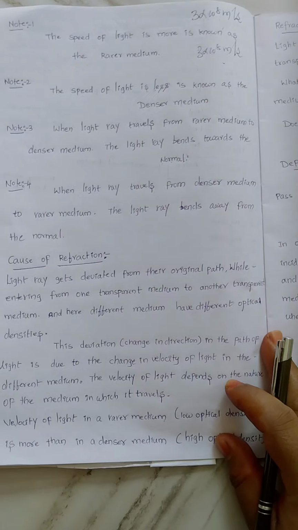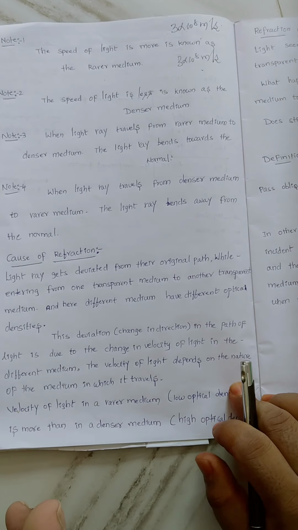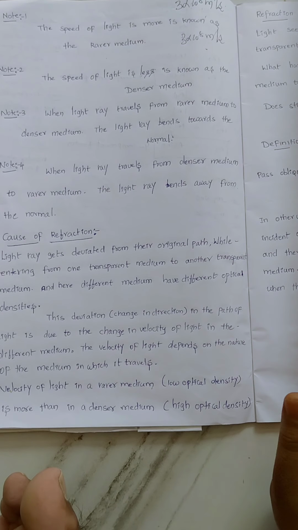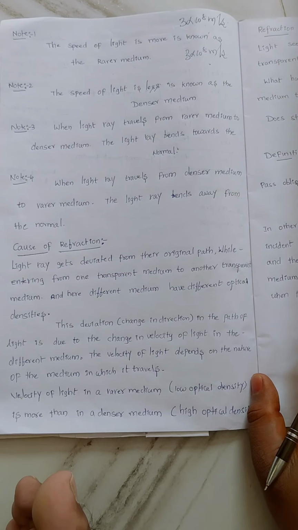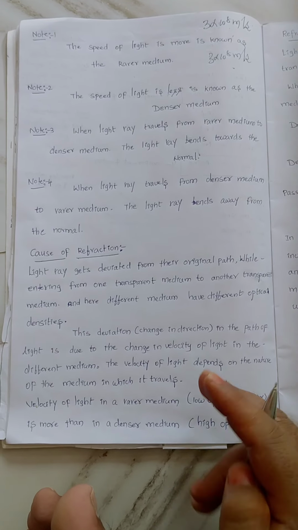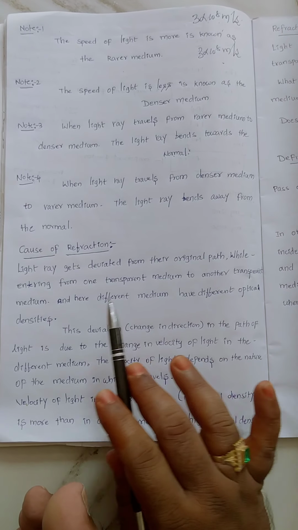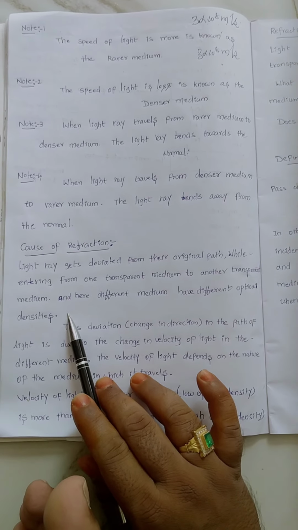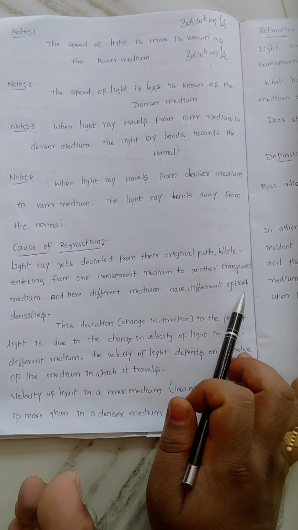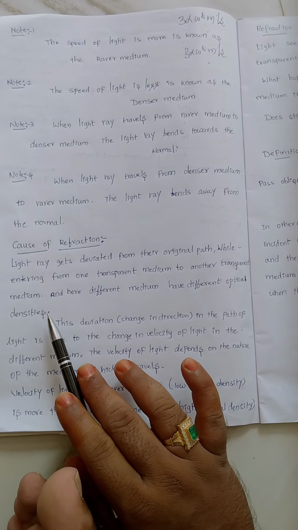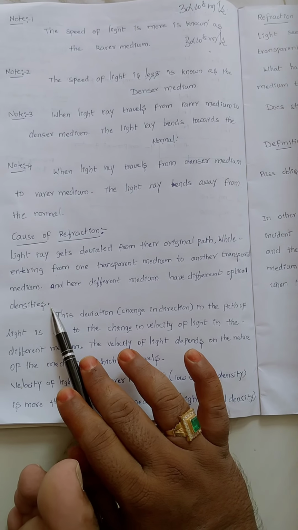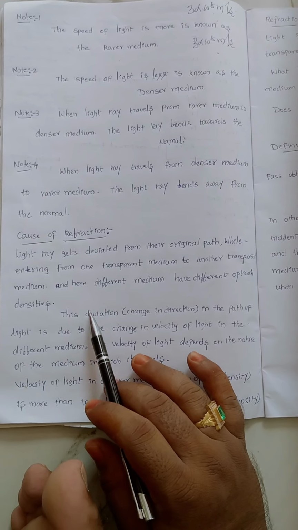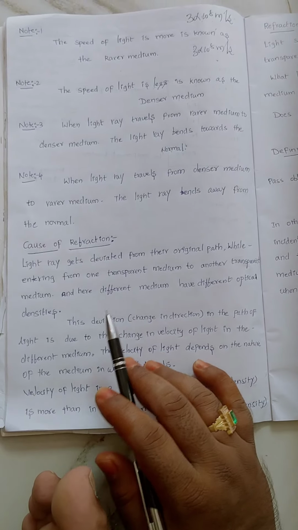The next concept is, what is the cause of refraction? How will the light ray be bent? The light ray gets deviated from its original path while entering from one transparent medium to another transparent medium. Here, different mediums have different optical densities. This optical density is another small concept that I will discuss after this. Density here does not mean mass per unit volume. Optical density has a definite connotation and a different meaning, which I will discuss later.